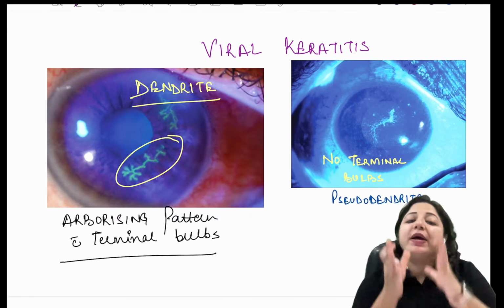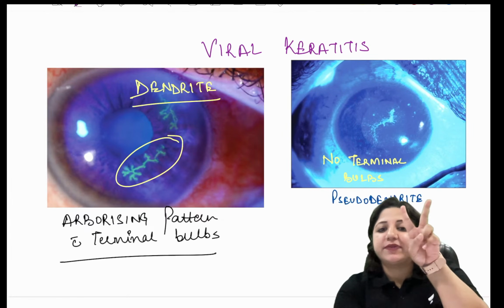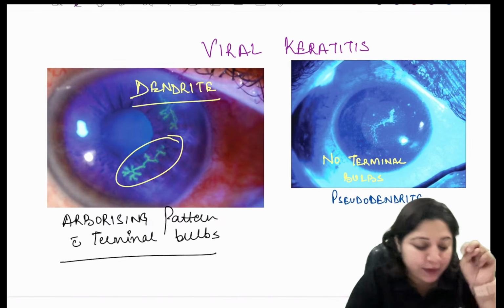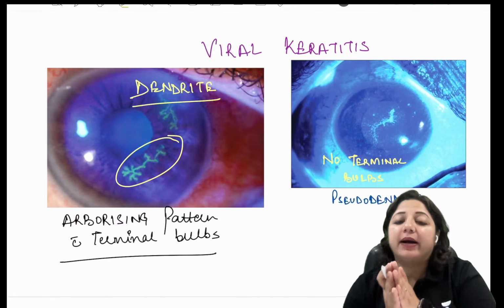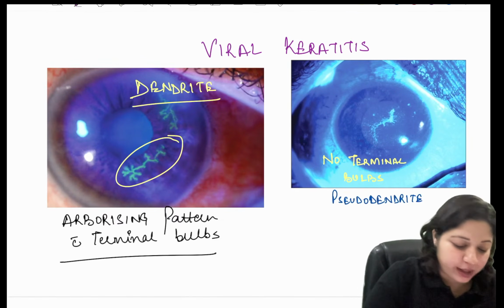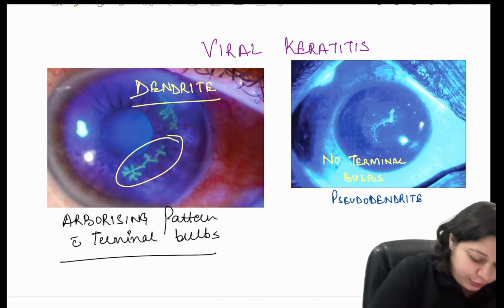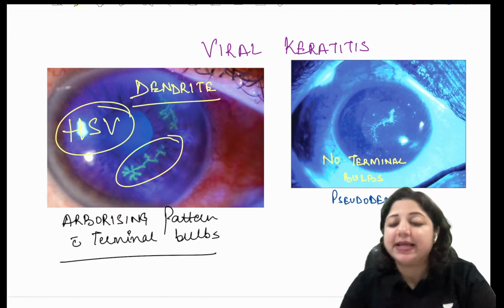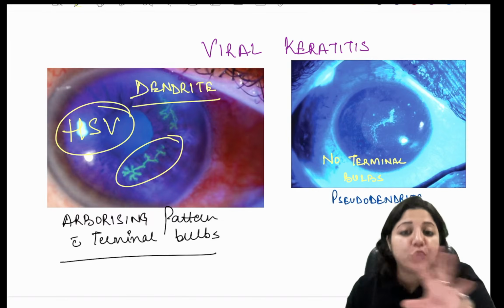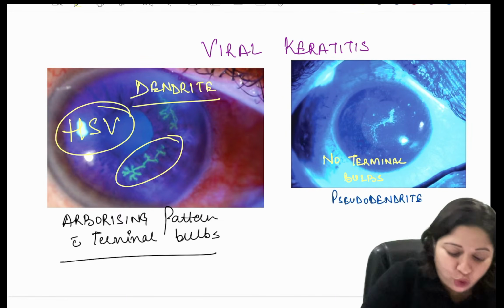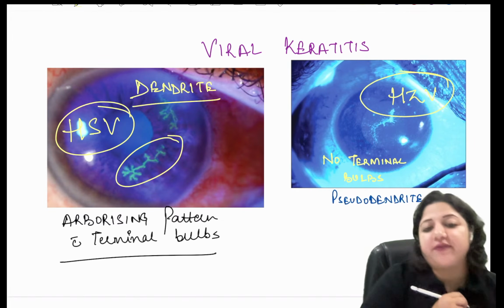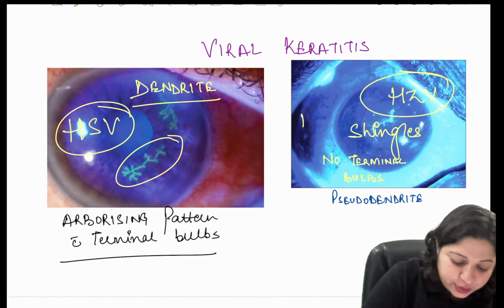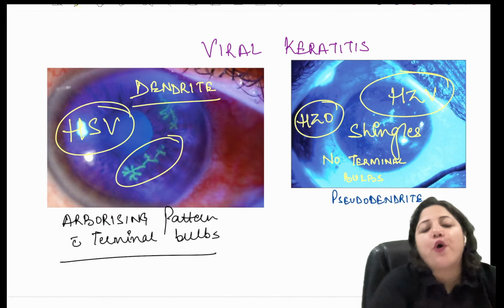Okay, so when we are talking of dendritic ulcers, viral keratitis, we have two important organisms, herpes simplex and herpes zoster. So whenever we are talking about dendritic ulcers, we are talking about herpes simplex. And whenever we are talking about pseudodendrites, the dendritiform lesions where there are no terminal bulbs, we are talking of herpes zoster virus. That is shingles. Or it is called herpes zoster ophthalmicus.